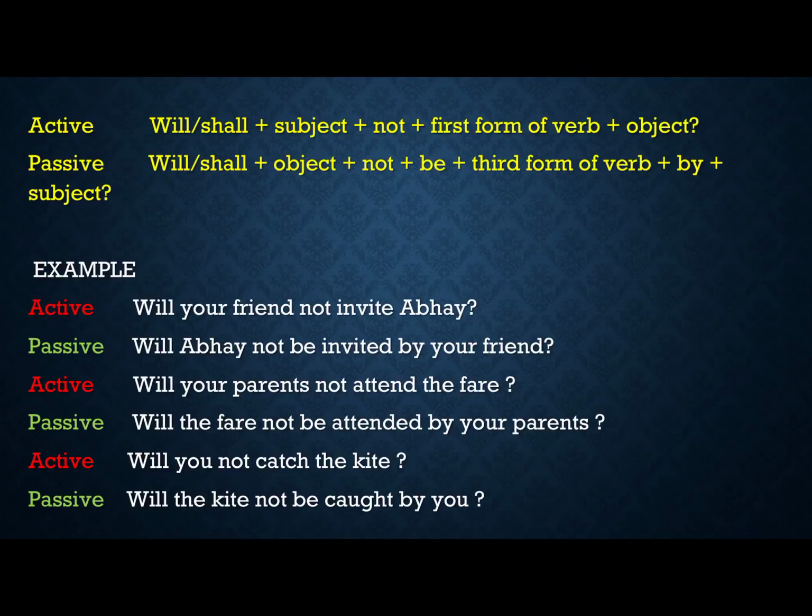Will/shall plus subject plus not plus first form of a verb plus object. In passive voice, will/shall plus object plus not plus be plus third form of a verb plus by plus subject. What will be the passive voice here? Will your friend not invite Abhay? Will Abhay not be invited by your friend?